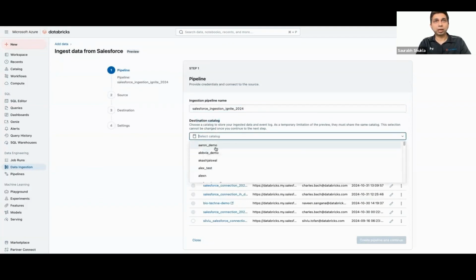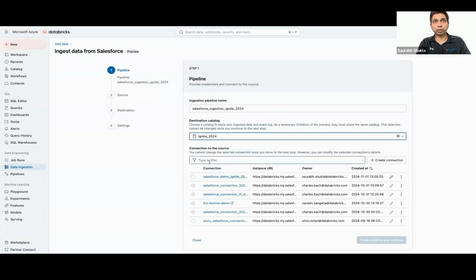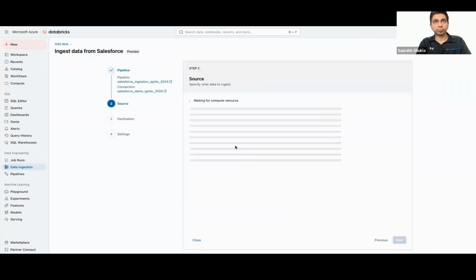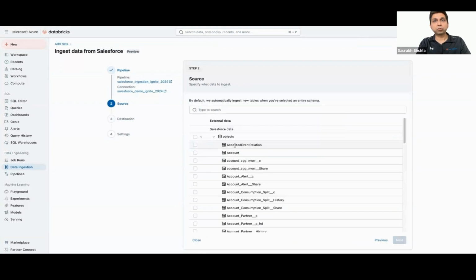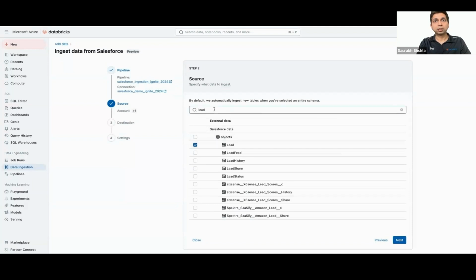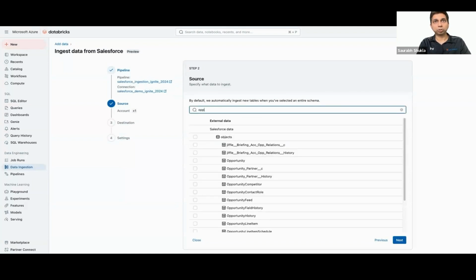I'll provide the destination catalog, Ignite 2024, where the data would be stored. This is the connection that we have created earlier to connect to my Salesforce instance. So I'm going to select that. Next, we're going to select the tables we need for the demo. In this case, we're going to have 3 tables ingested. First is the account. Second is lead. And the third one is opportunity.